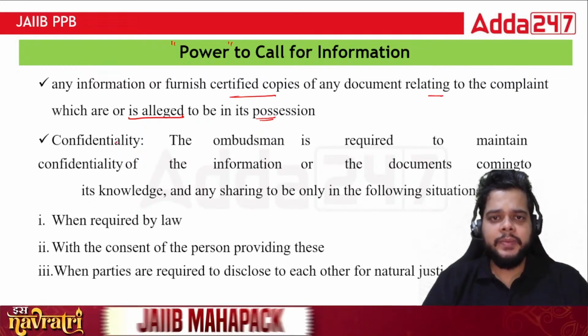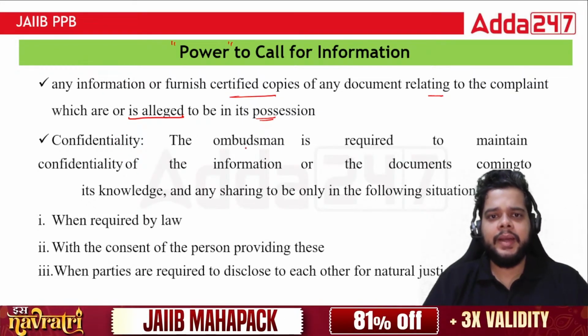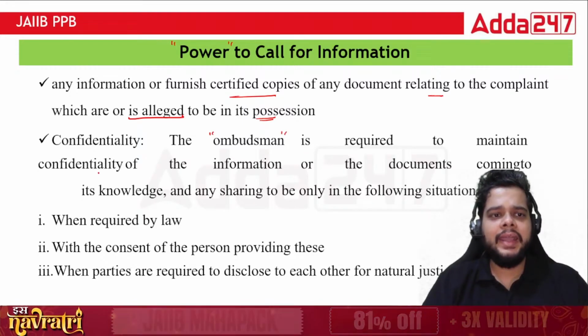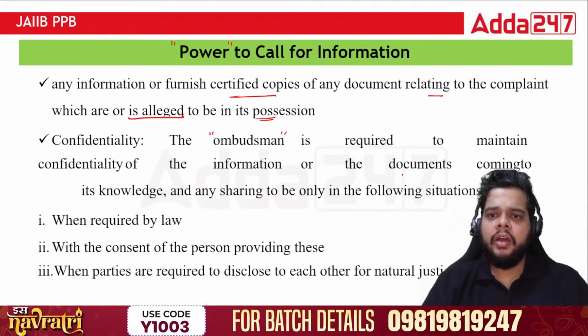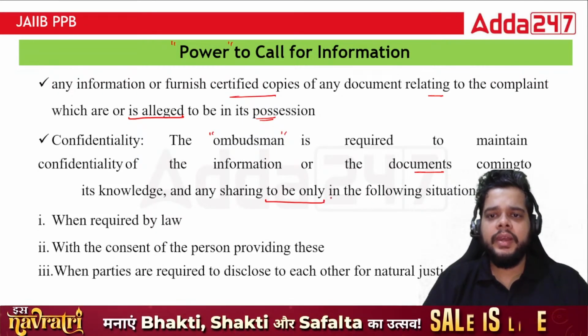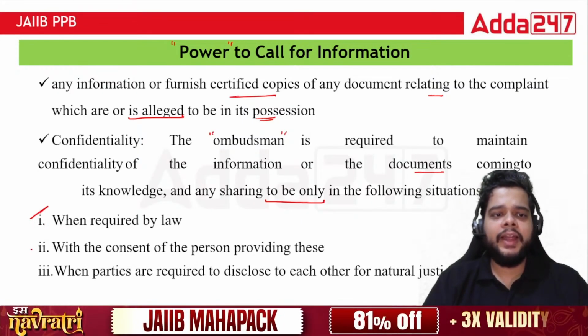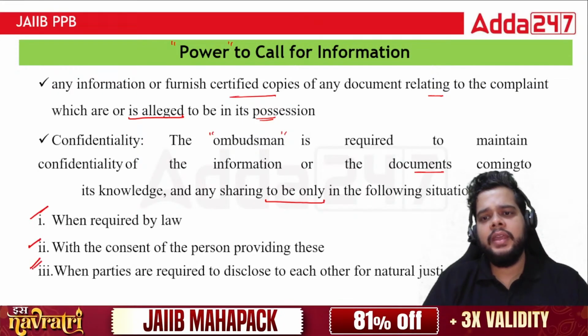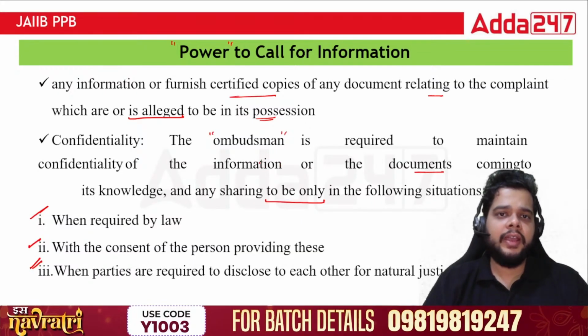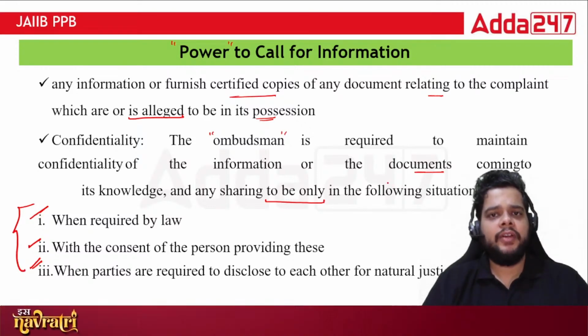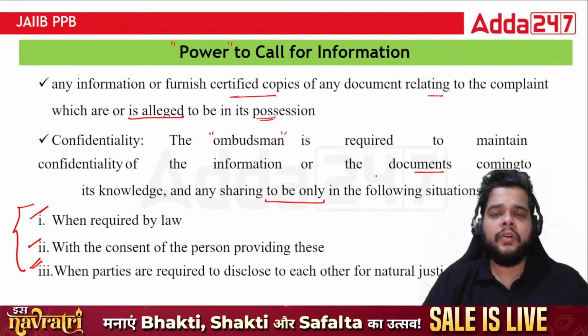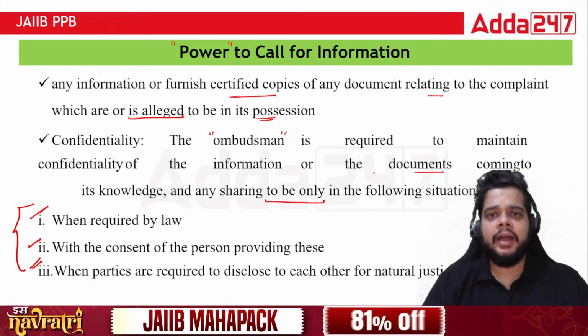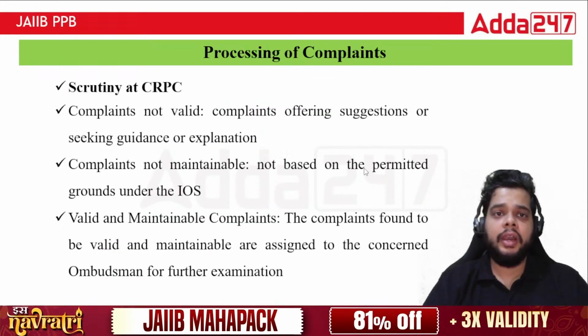So whether there must be a confidentiality? Yes, we must maintain. The ombudsman is required to maintain the confidentiality of the information or the documents coming to its knowledge, and any hearing to be only in the following situation: whether it is required by the law, or for that matter there is consent, or where the parties want to have a fair play. Under these three conditions only you can share the information. You can call out for the information out in the open, but other than these three it is not allowed.